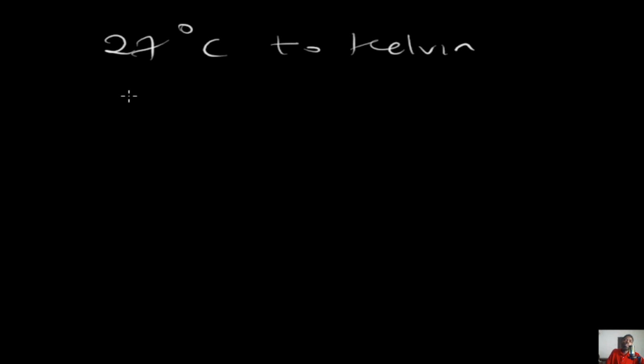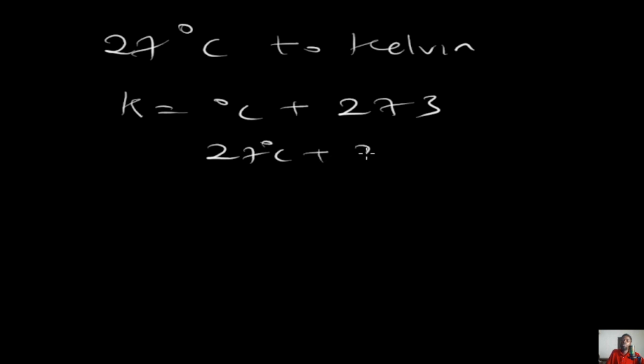So degrees Celsius to Kelvin, we are told that Kelvin equals degrees Celsius plus 273, which means that this 27 degrees Celsius plus 273 would automatically make this become 300 Kelvin. And that's that. Very easy.